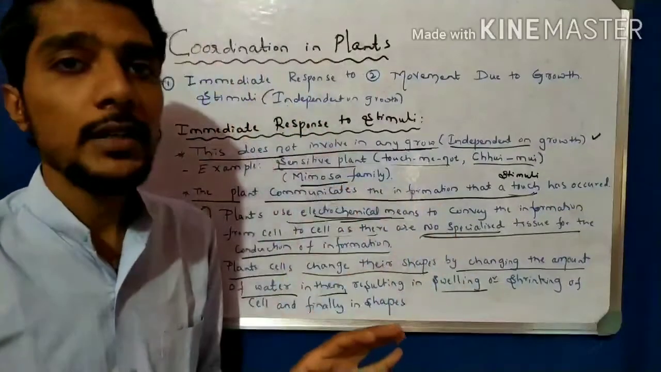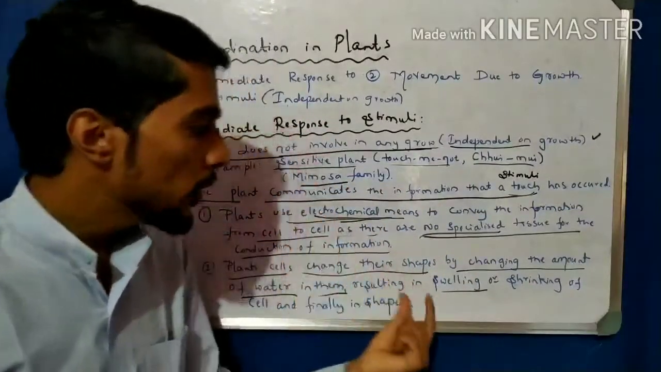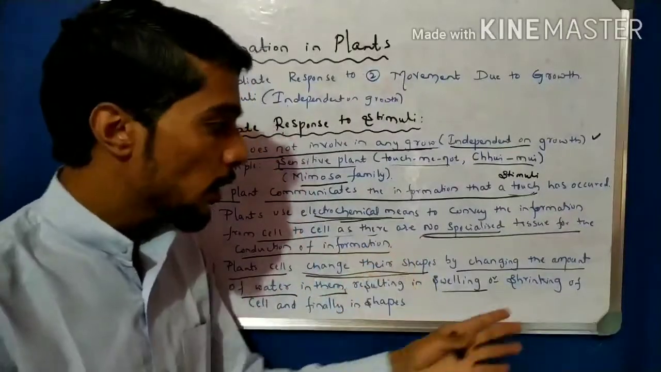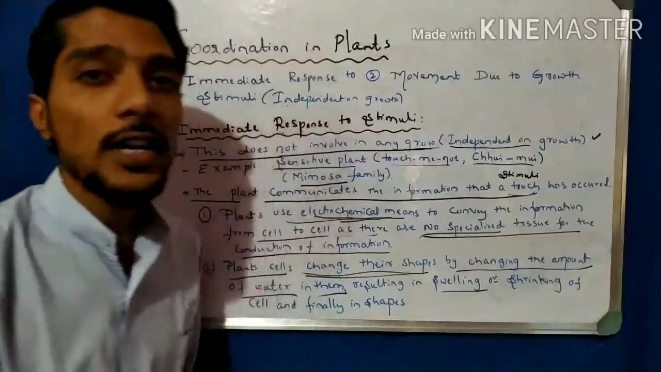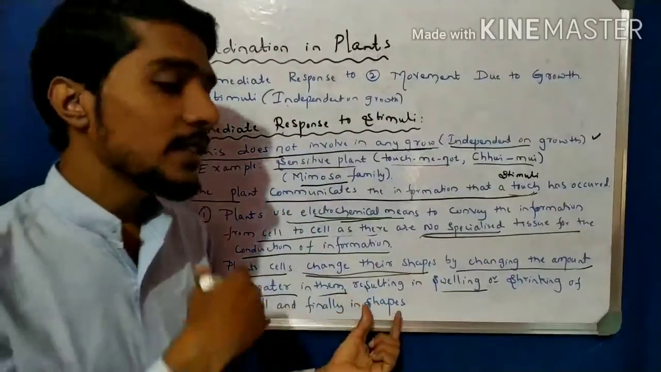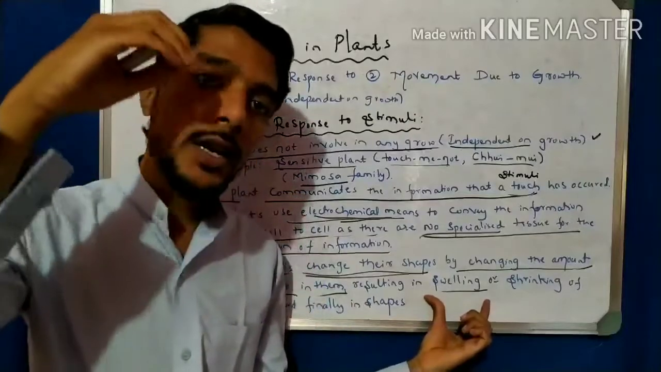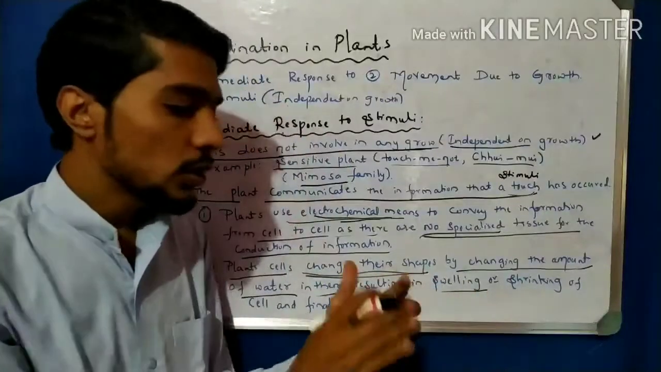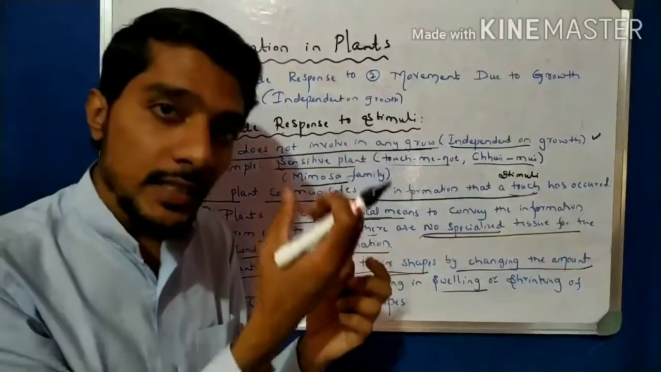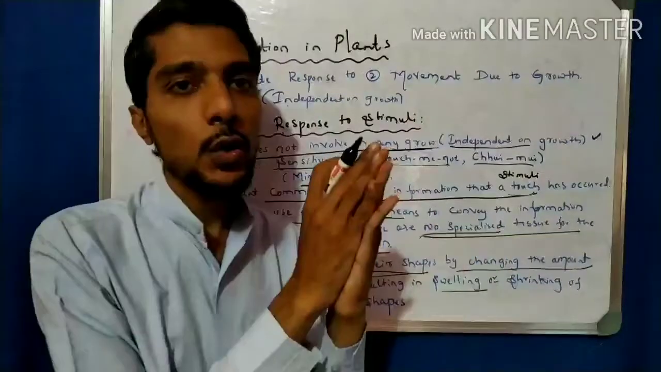And the second movement in the plants is due to the change in the shape of the plant in response to stimuli, because of the amount of water changing in the plant body. Okay, if the amount of water changes, what happens? If the amount of water is more in the cell, the cell swells. And if the amount of water is less inside the cell, what happens? It shrinks.